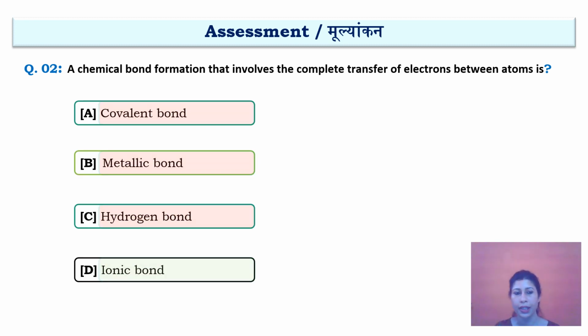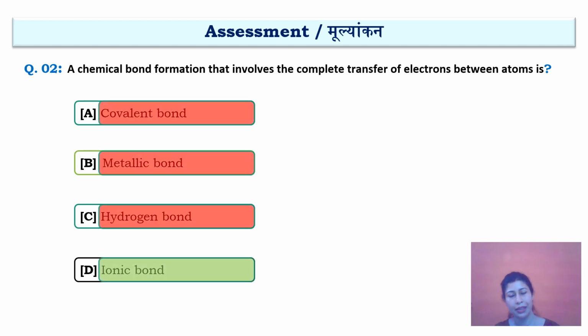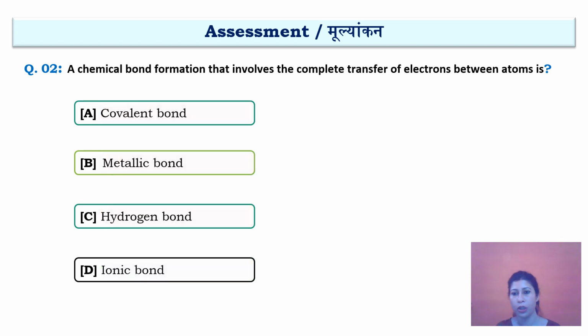Then coming to the next MCQ question: a chemical bond formation that involves the complete transfer of electrons between atoms is. I have already discussed in ionic bonding that ionic bonding occurs when there is a transfer of electrons between metals and non-metals. So the right answer for this is ionic bond.